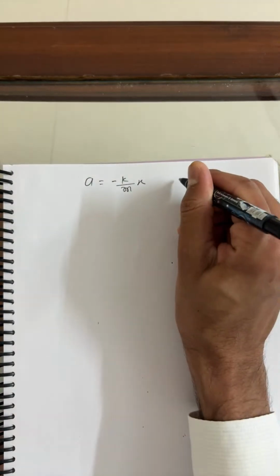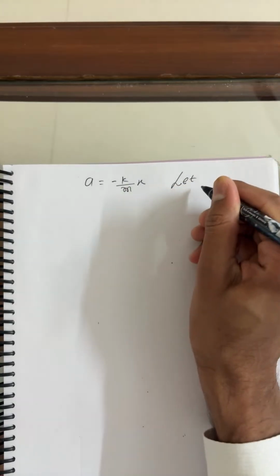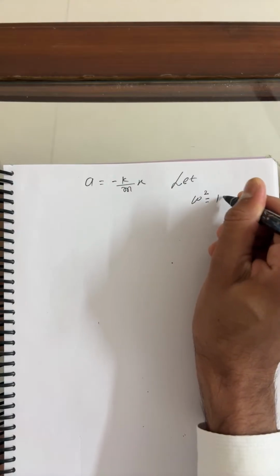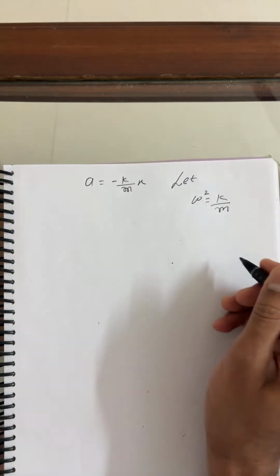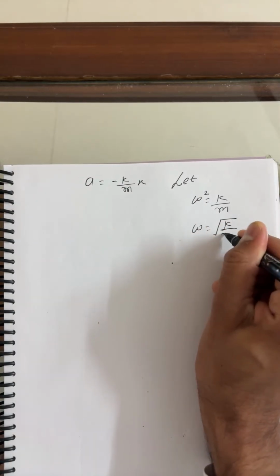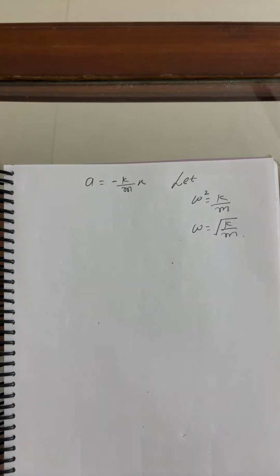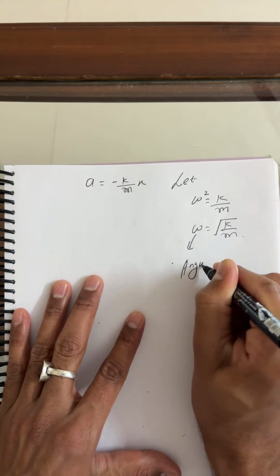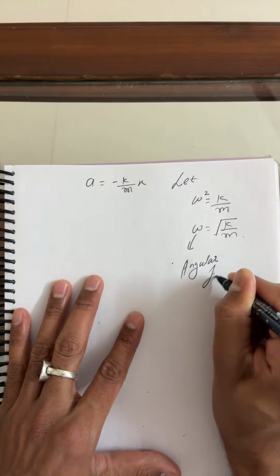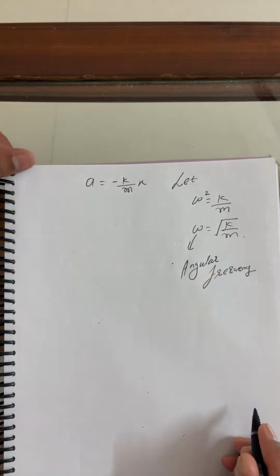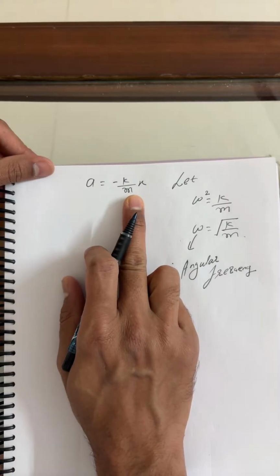Here, let us suppose there is a condition, which I'll prove later: omega square is equals to k upon m. Omega is what? This is the angular frequency. So this is the acceleration.